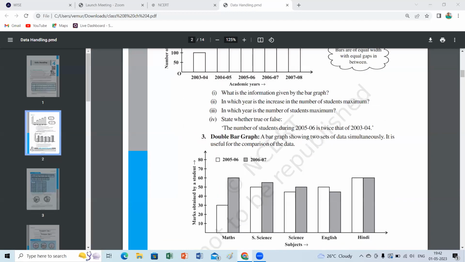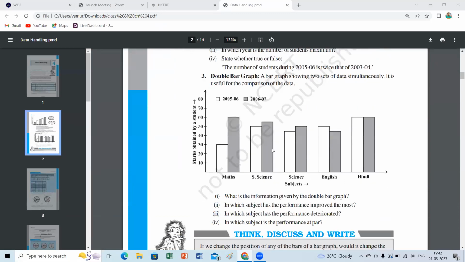Coming to double bar graph, it is also there in your class 7. Particularly double bar graphs represent 2 sets of data simultaneously. It is very useful for comparison of data, children. That's a very important point. To compare the data, which type of graph is useful? You can take a double bar graph. That's one point, majority. And next one is a double bar graph showing 2 sets of data simultaneously.